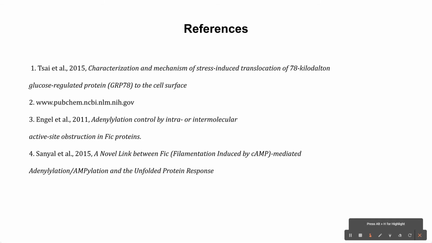Future experiments include treating BiP with an anti-AMP antibody in order to verify BiP's AMPylation status at the membrane, and examine BiP translocation in non-cancerous cells to see how it differs, if at all, from translocation in cancer cells.